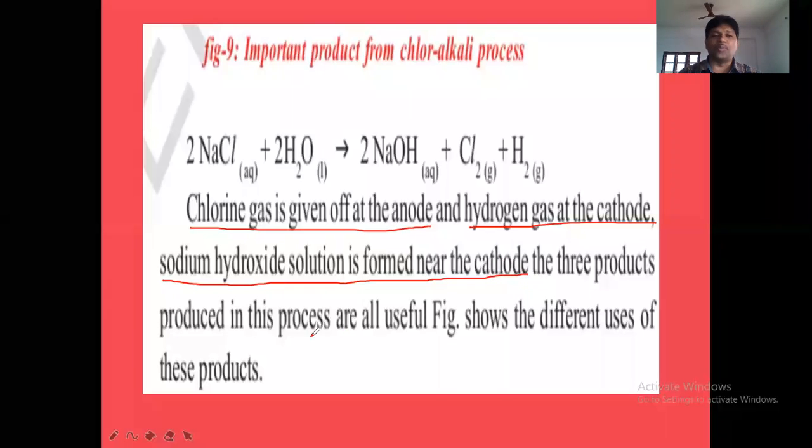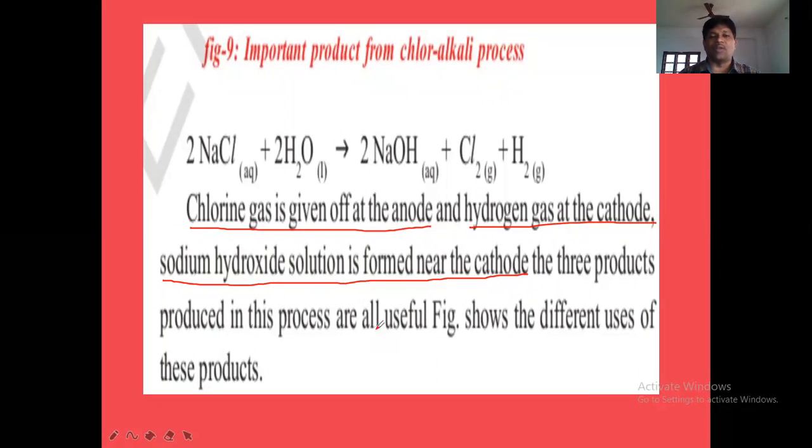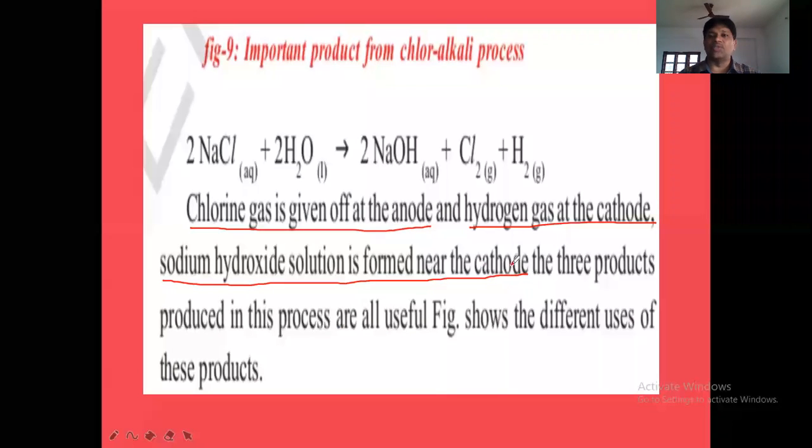So the three products produced in this process are all useful. Chlorine is useful, hydrogen is useful, NaOH is useful. We have discussed the different uses of these products in the above diagram.